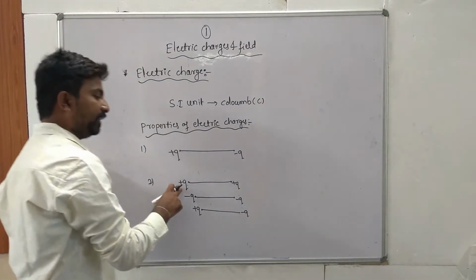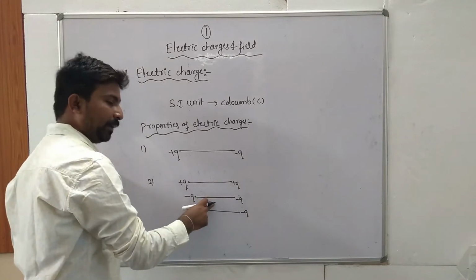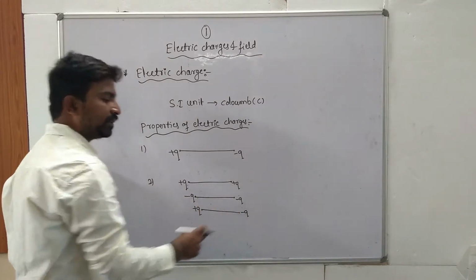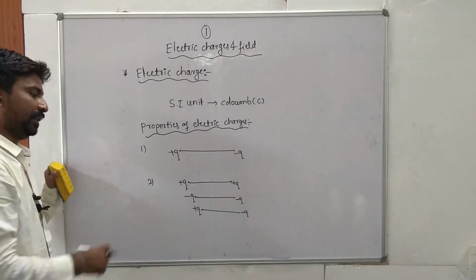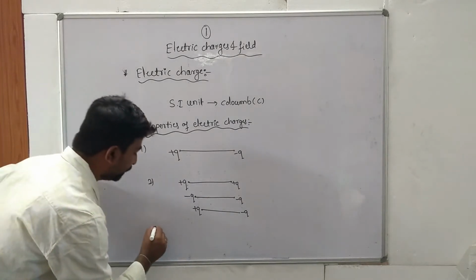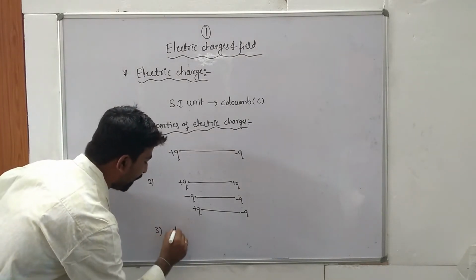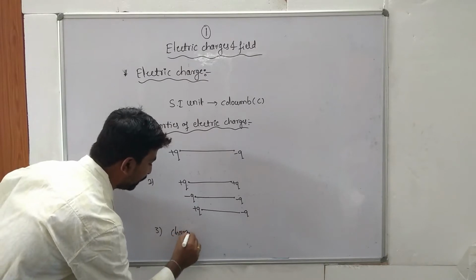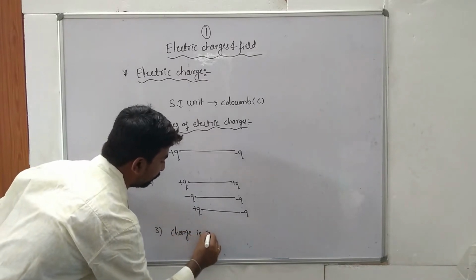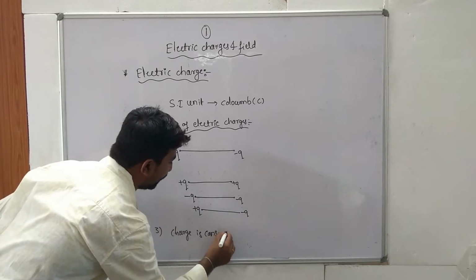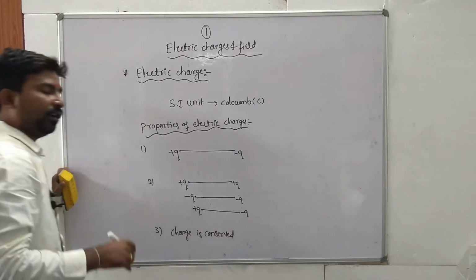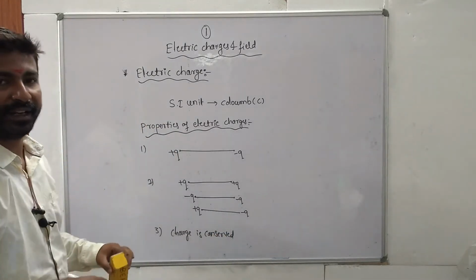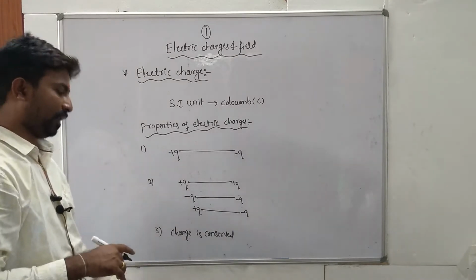Like charges repel each other while unlike charges attract each other. That is the second property. Third property: charge is conserved, because charge can neither be created nor be destroyed.